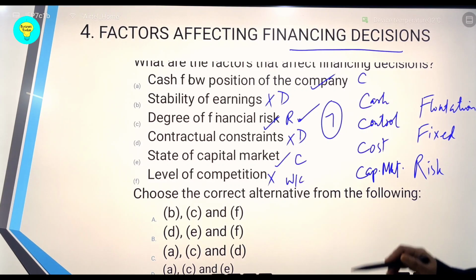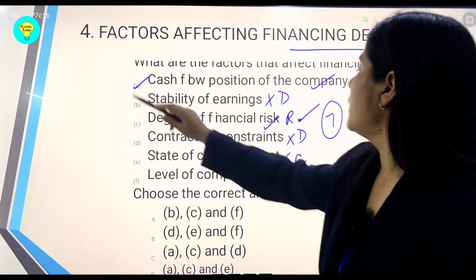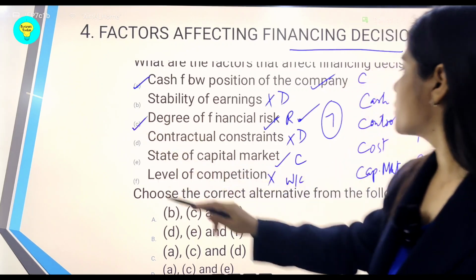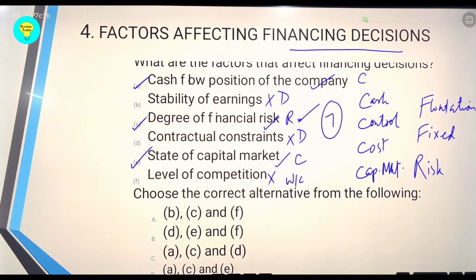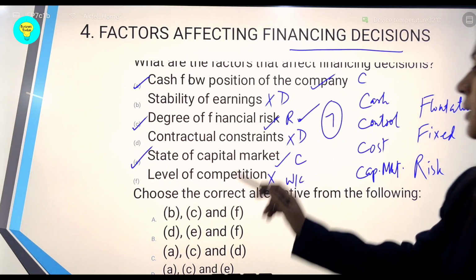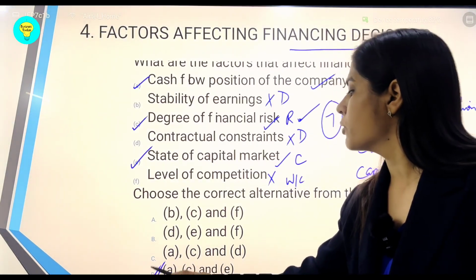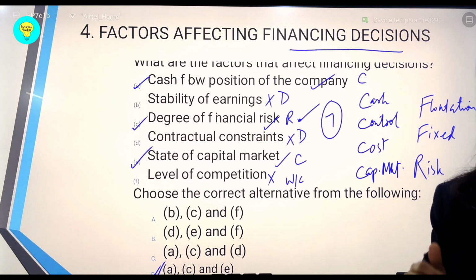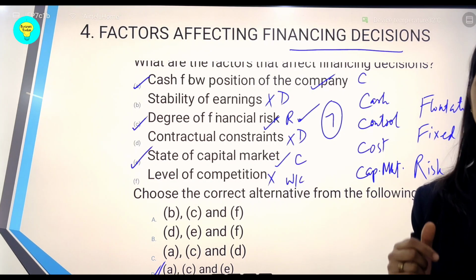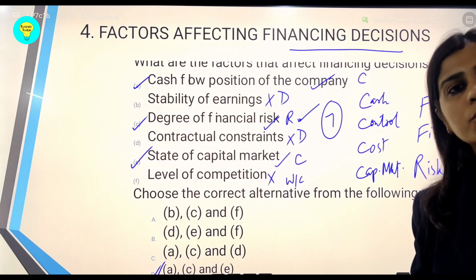So from this we can make out that the point number A and the C option and also the E options are correct and relate to the financing decision. So the option with A, C and E is the D option that you should go with under this MCQ. So very carefully, students, you need to put these factors on your tips and remember them to get the right answer very quickly, because it's a 1 marker and the maximum time that you should devote on this is 2 minutes.